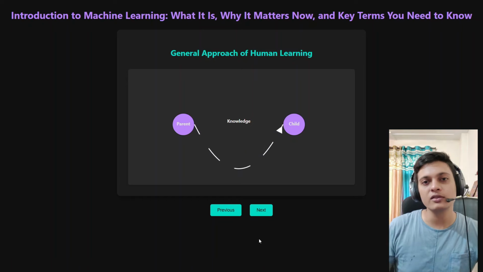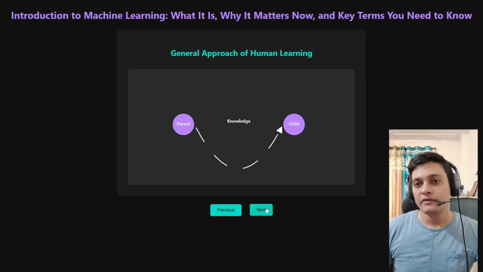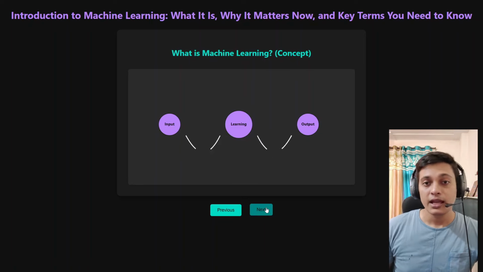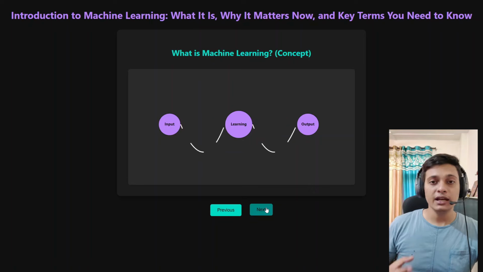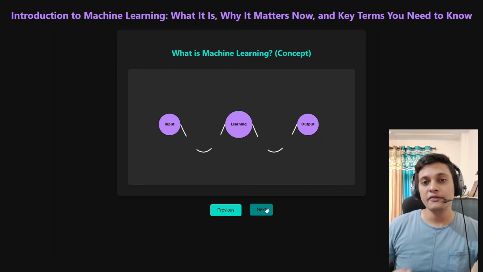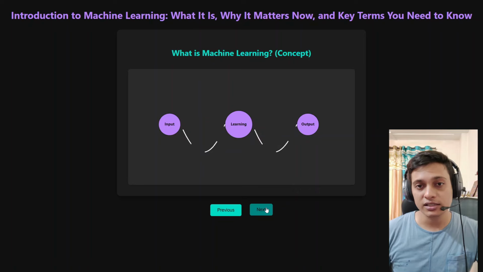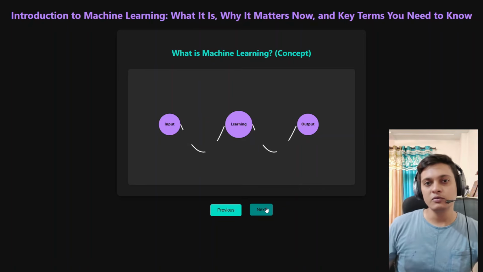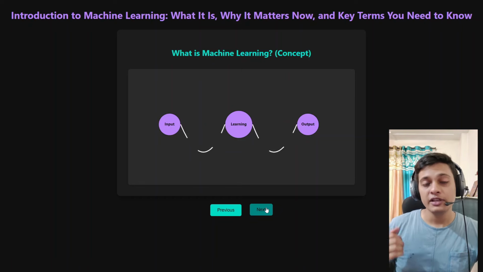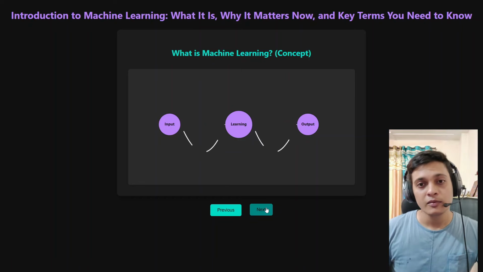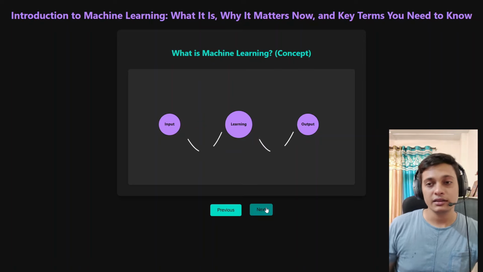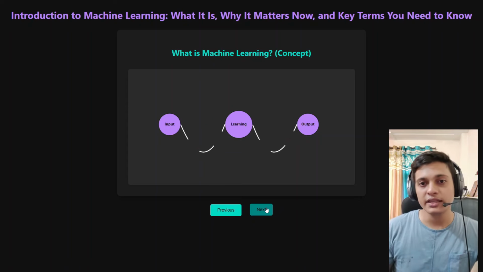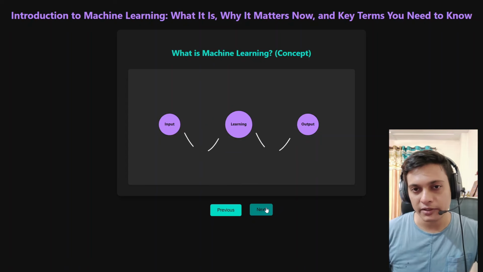The same thing goes with machines. When we come to machine learning, the computer is just like a child. As a parent, when we were feeding data to our children, the same way we are going to feed data to our system. But we are not going to set rules for the system that you must do this with that data. We will ask the system to find the pattern in the data. The system will find the pattern in the data by itself, and then it will provide some output.